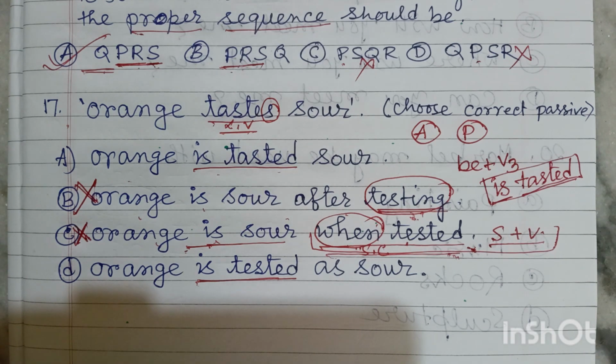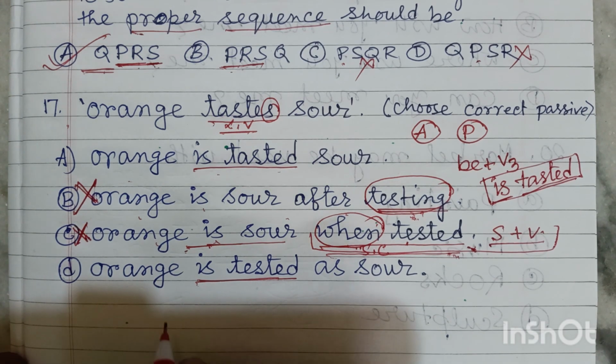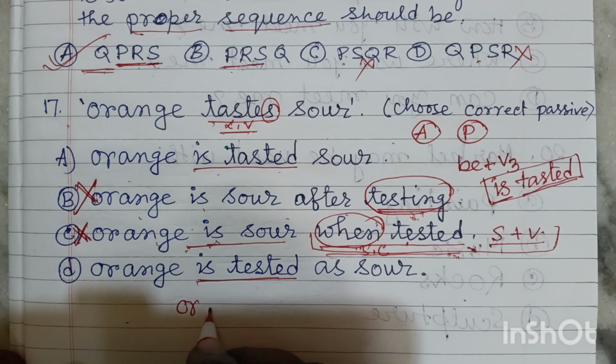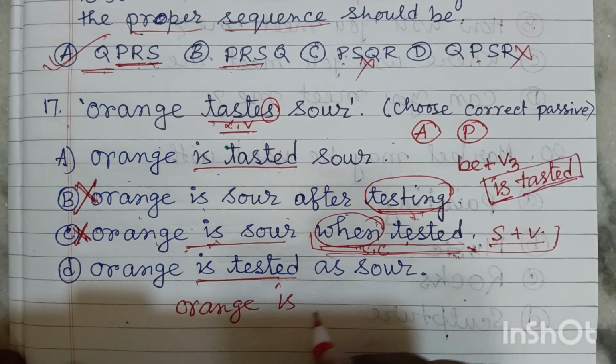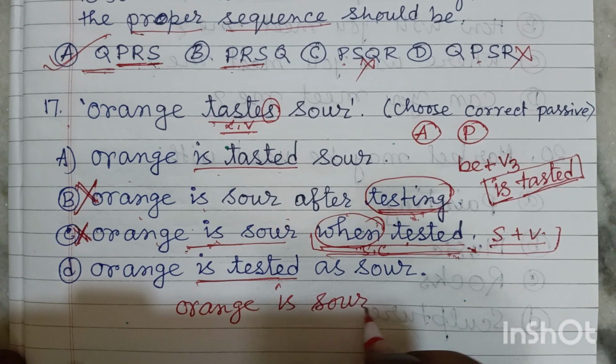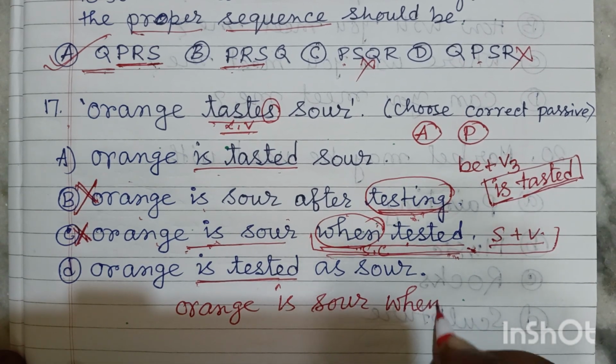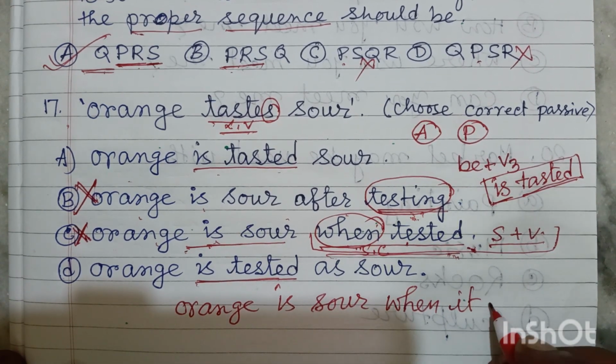Actually, these types of sentences are called quasi passive sentences, and if we want to write it in passive, it should be: orange is sour when it is tested.